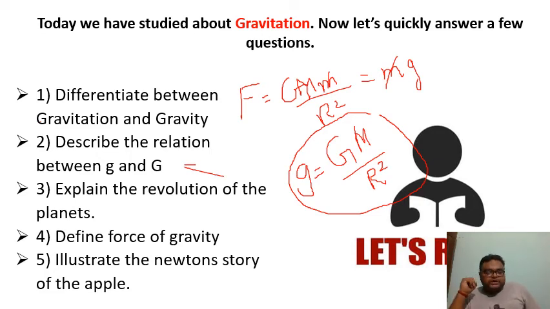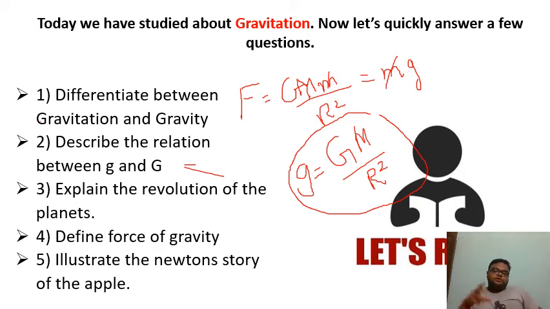Now let's recall Newton's story. One day Newton was sitting in a garden under an apple tree for shade. An apple fell on his head, and Newton started to think, why has this apple fallen on my head? Why has it not gone towards the moon?